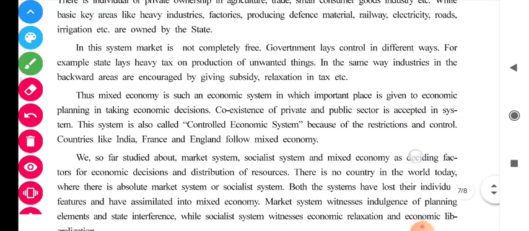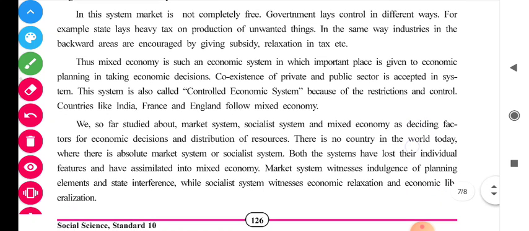In this system, the market is not completely free. The market is totally not in the hand of private ownership and totally not in the hand of the state. There is a separate portion for private ownership and a separate portion for the state government. It is not completely free from the government. The government can levy taxes, and it can control industries as well as many other organizations through different rules and regulations.